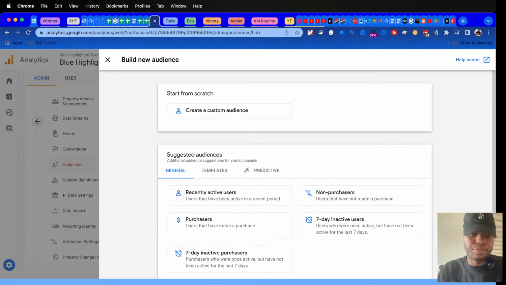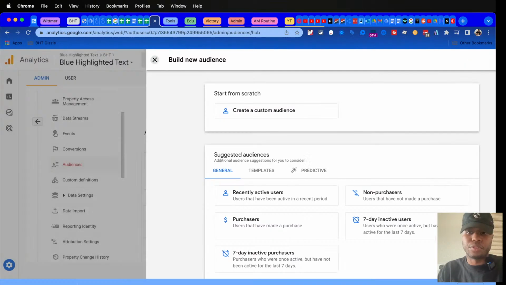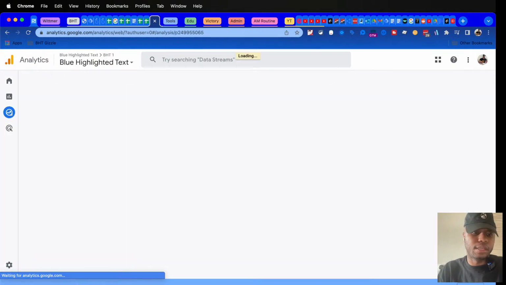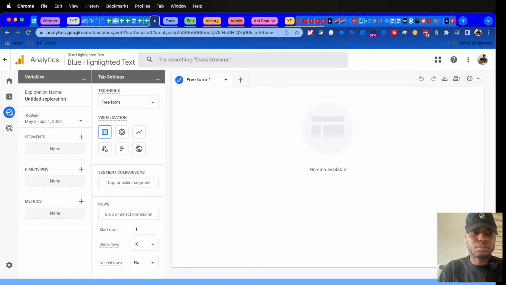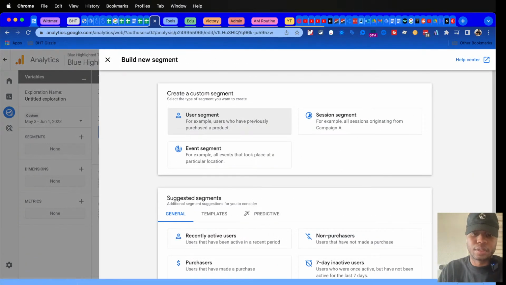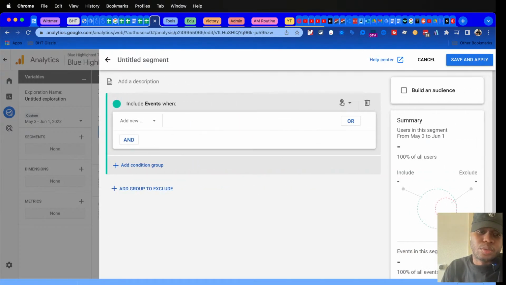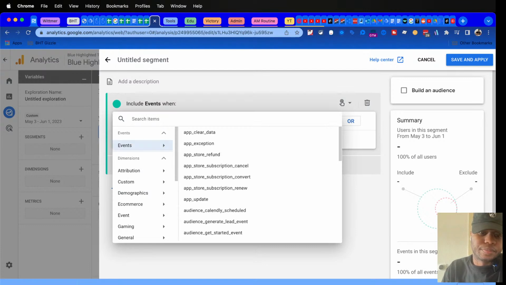I'm always interested in figuring out the difference on segments, and I'm going to get that in the Explorer report actually. So if we go here, let's say that we're going to do segments, event segment to a particular location, previously purchased product. So you can do it on, oof, that's really strong.